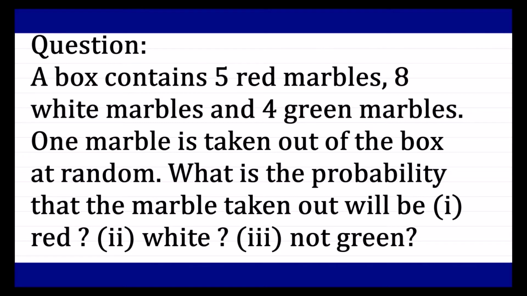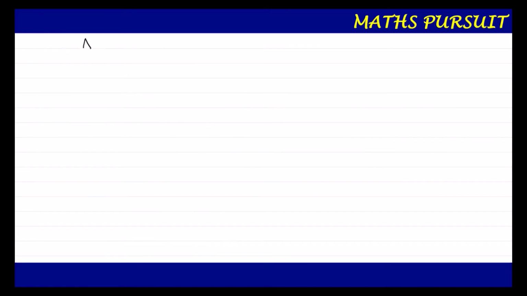Now let us put down the question here. So what is being given? It is being given that a box contains, so what is being given in the question, just we are going to write it down here. So a box contains what? Red marbles is equal to 5.